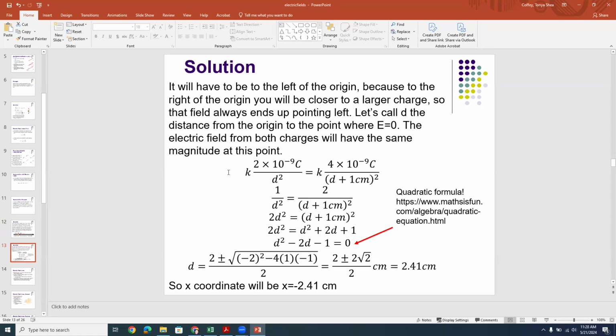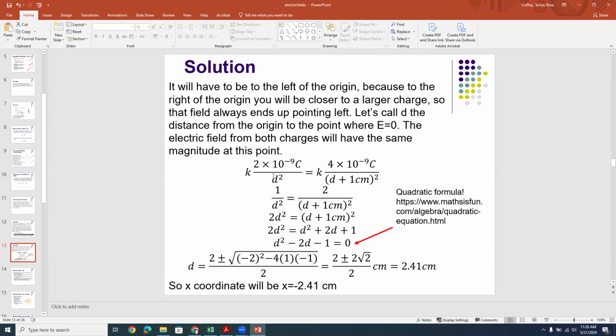Our q is 2 nanocoulombs, which is 2 times 10 to the minus 9 coulombs, and 4 nanocoulombs, which is 4 times 10 to the minus 9 coulombs. We've taken care of the positive or negative because we're saying that the magnitudes, the absolute values, have to be equal, so you don't need to put the minus signs in.